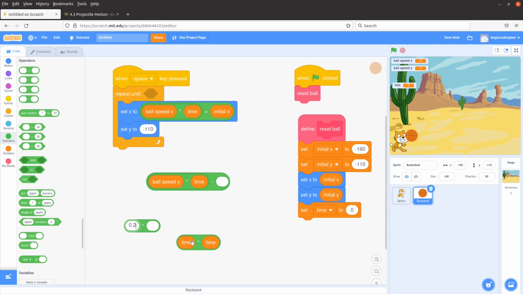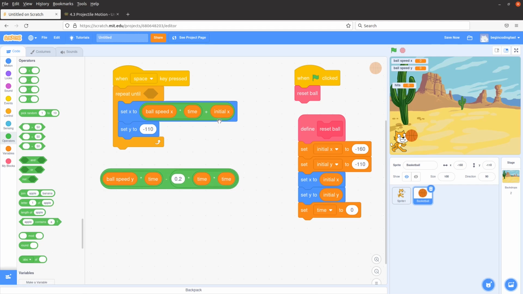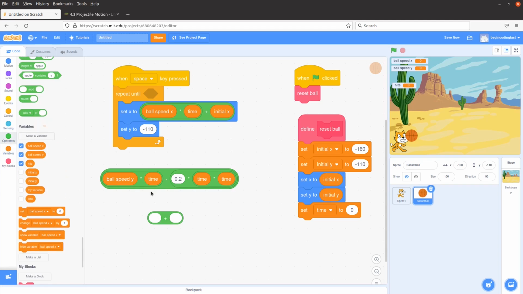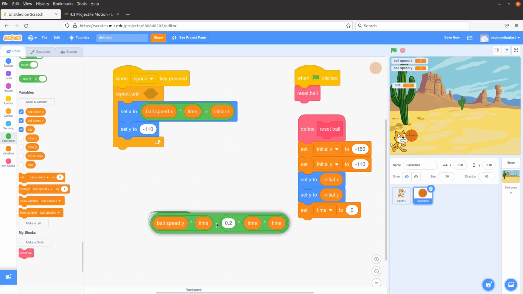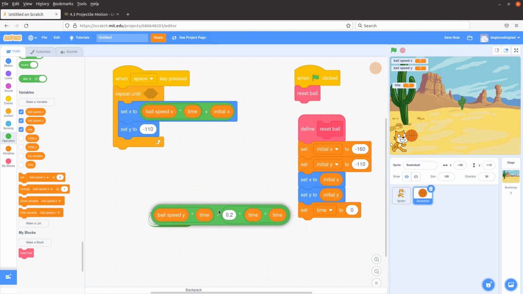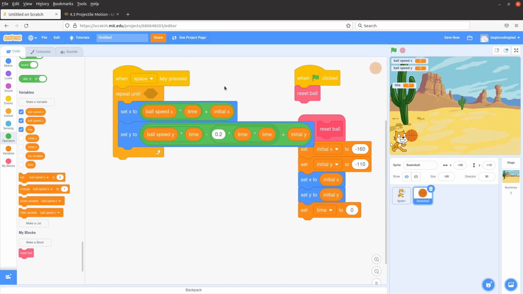For example, I use 0.2 to play the role of half g, so that the formula is created. And don't forget to add the initial position of the y. So the value of y is like this one.